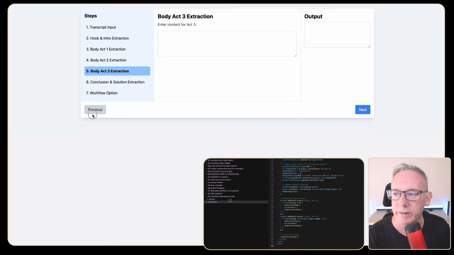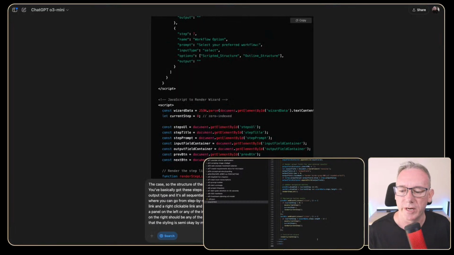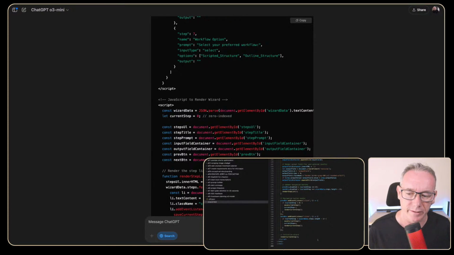Okay, this is looking really good. Enter content. It's still missing something in here. I'm just going to change this over here. Let's go. One of the things I'd like to see is input fields on the left. And I think we only have one at the moment.